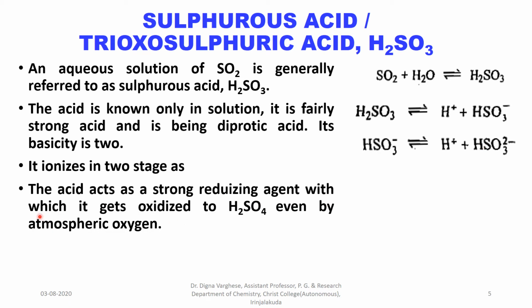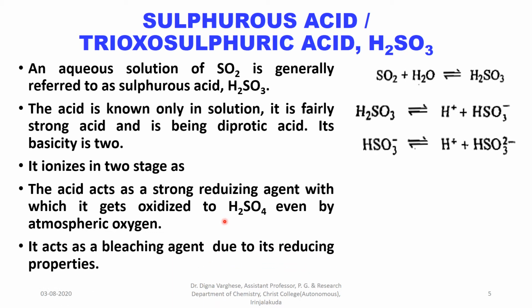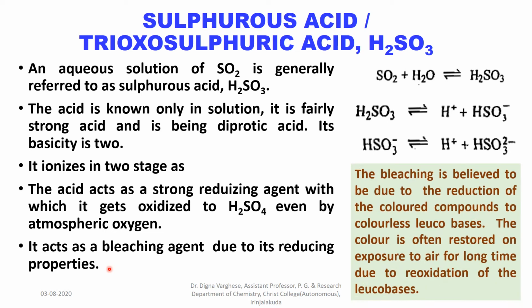The acid acts as a strong reducing agent, getting oxidized to sulfuric acid even by atmospheric oxygen. It acts as a bleaching agent due to its reducing properties. The bleaching is believed to be due to the reduction of the colored compounds to colorless leucobases. The color is often restored on exposure to air for a long time due to reoxidation of the leucobases.